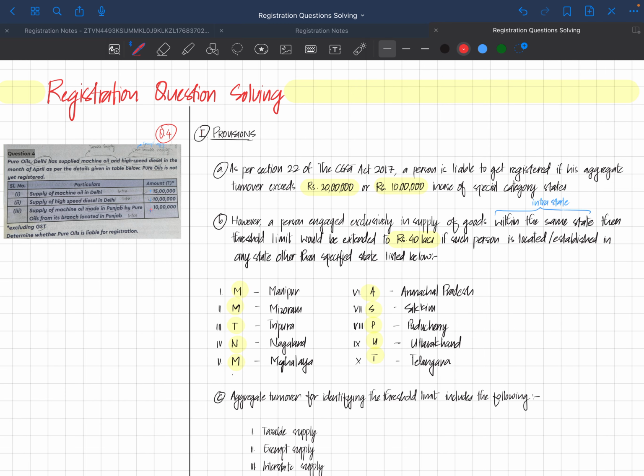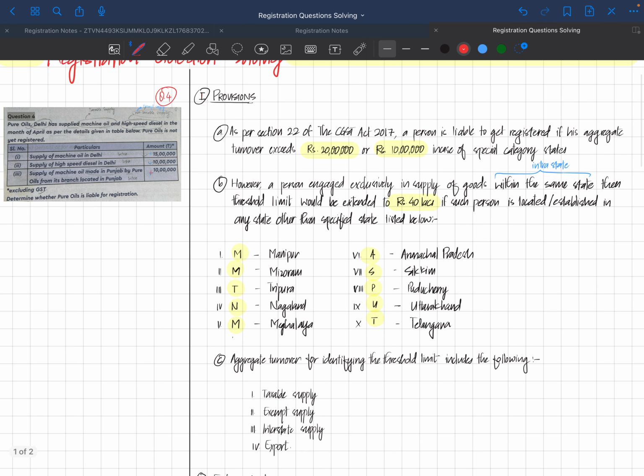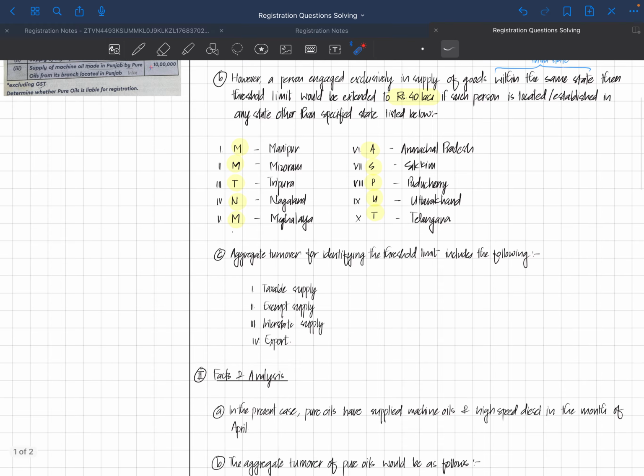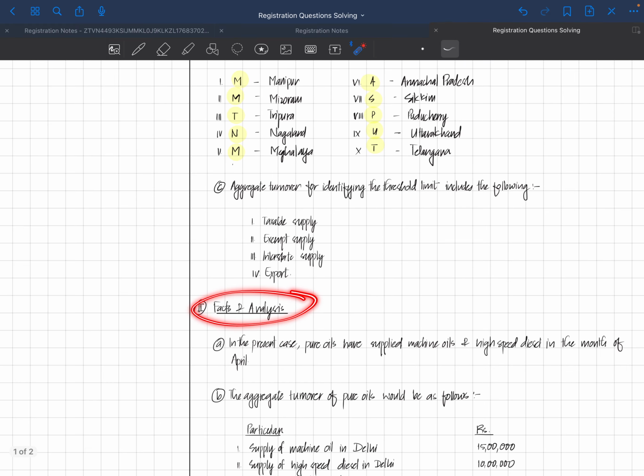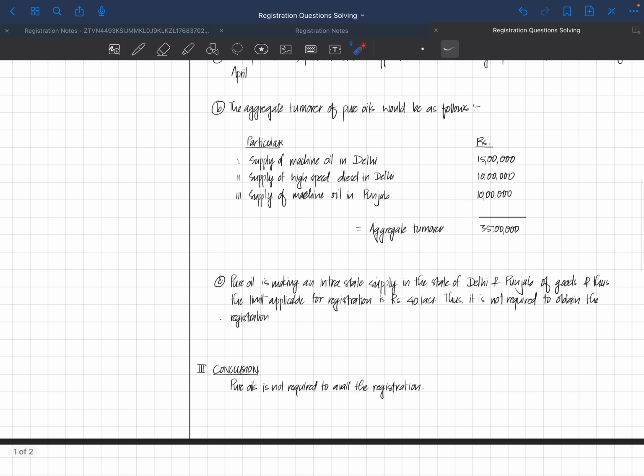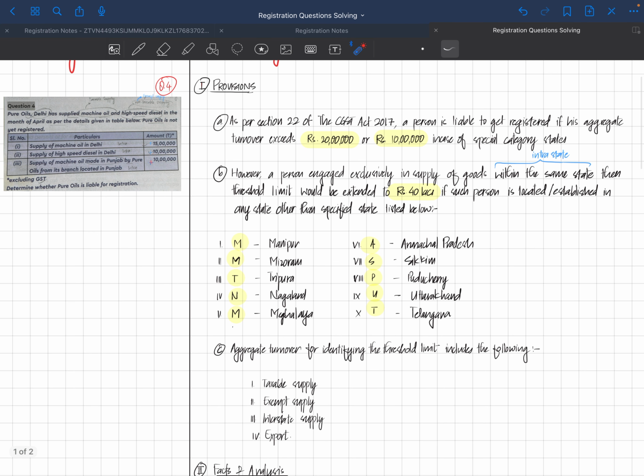So first I'll explain how we solve these case study questions. First we will do provisions. If you know the section it's good, but in intermediate it's not absolutely necessary, but if you remember then it's lovely. The second part would be facts and analysis, wherein we'll discuss the case and relate it to the provisions which we have written over here. The third part would be the conclusion, wherein we will conclude it.